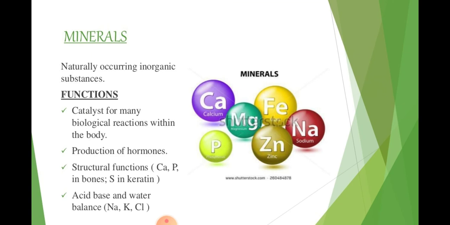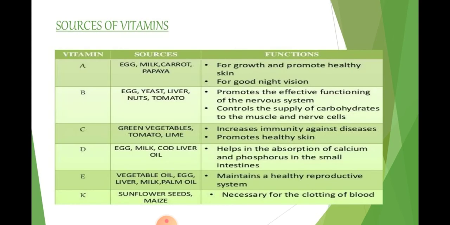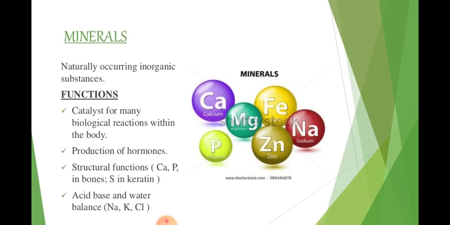minerals. So minerals are naturally occurring inorganic substances. Why are they important for us? What are the functions of minerals? They act as a catalyst for many biological reactions within the body. That means they participate in biological reactions as catalysts.